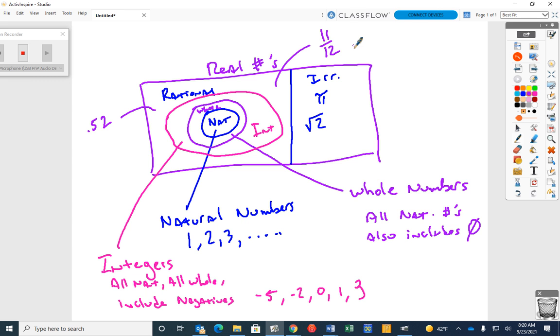3/5. Would 3/5 fall in natural numbers? No. Would 3/5 fall in whole numbers? No. Would 3/5 fall in integers? No. Would 3/5 fall in rational numbers? Yes. Does that make sense?